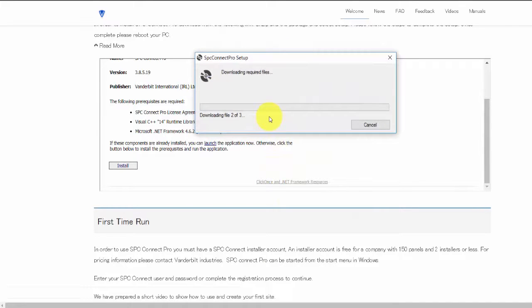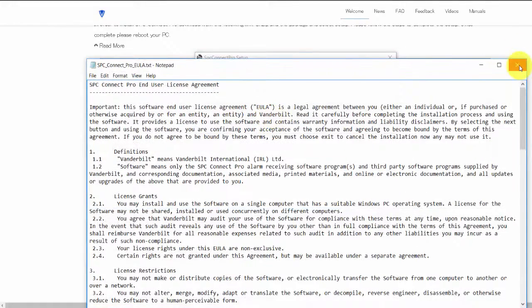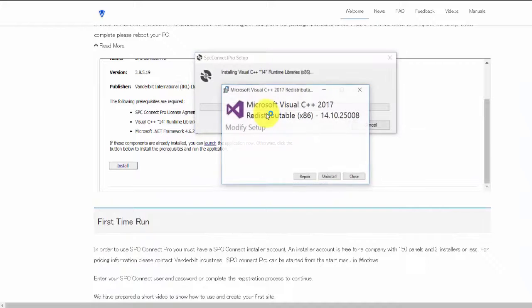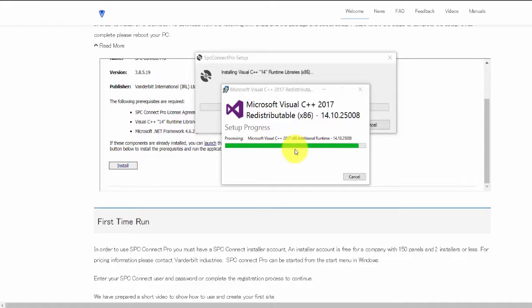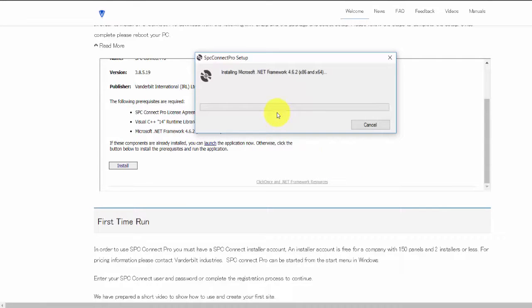We now start to install the prerequisites. The EULA must be closed in order to continue with the installation. We confirm the prerequisite has been installed, and now we are installing a framework for the tool.